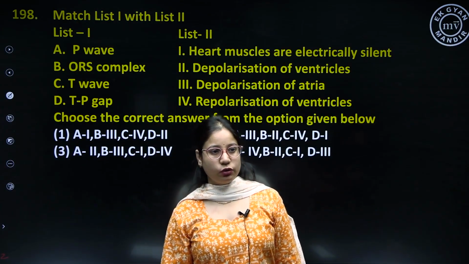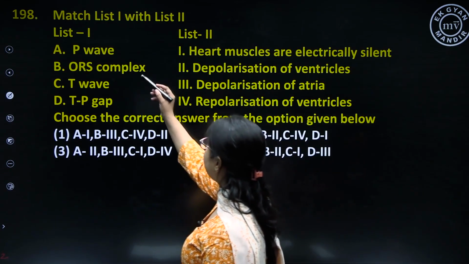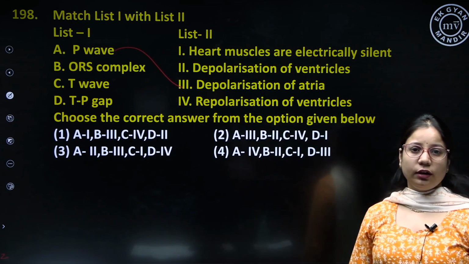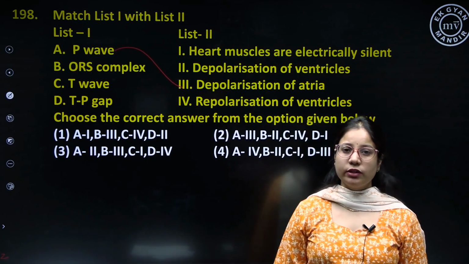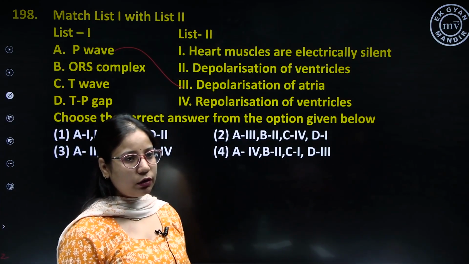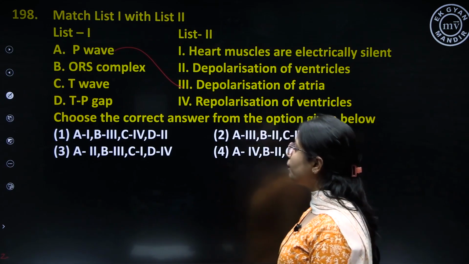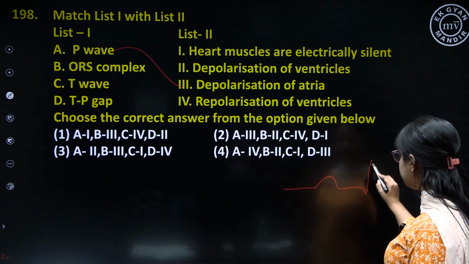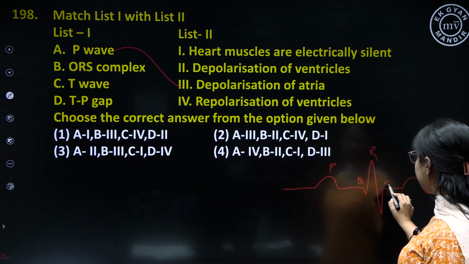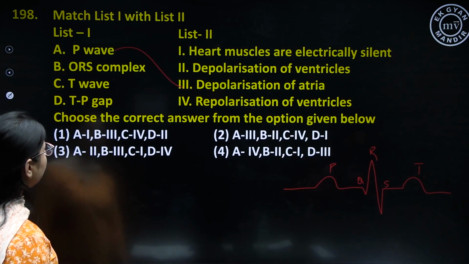Match list 1 with list 2. List 1, A is P wave. P wave is depolarization of atria. So this is a question on the ECG. ECG is a waveform which depicts the electrical activities of the heart, and with the help of ECG we can diagnose whether the heart is functioning normally or there is some dysfunction going on inside the heart. So P wave, this type of a complex which is formed. ये आपने generally ICUs में देखा होगा monitor पे चलते हुए PQRST. This P wave signifies depolarization of atria.